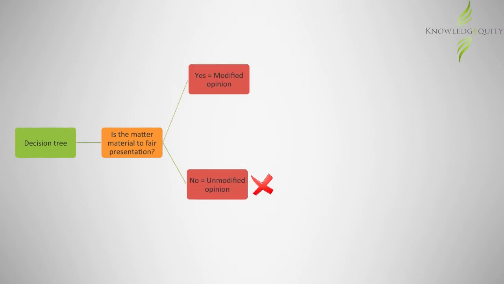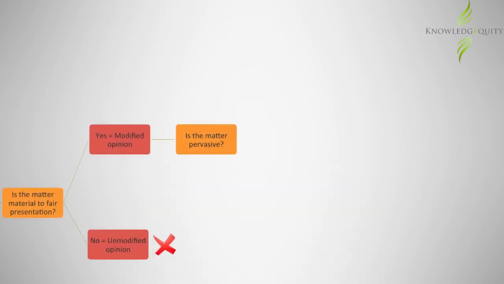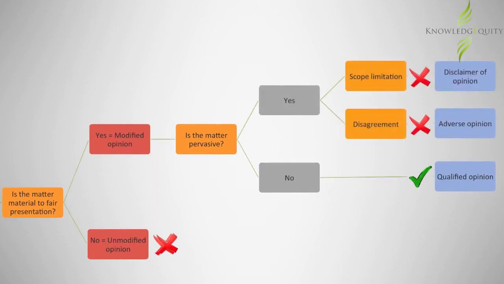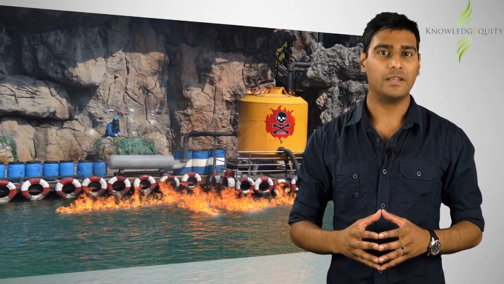Step 2 would be to determine if the issue is pervasive. The incorrect disclosure of finance costs can be limited to a particular section in the statement of profit or loss. It does not affect other components of the financial statements. Hence, the issue is not pervasive. Accordingly, the appropriate opinion would be a qualified opinion. An adverse opinion and a disclaimer of opinion would not apply since the opinions are applicable when the issue is both material and pervasive.